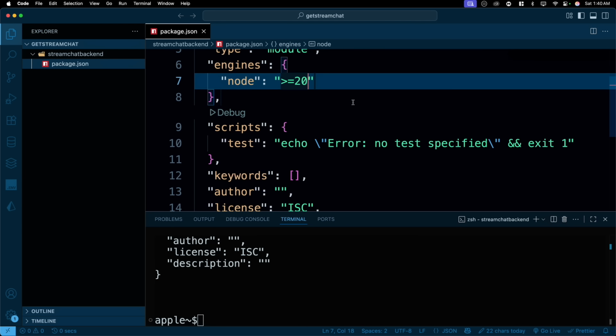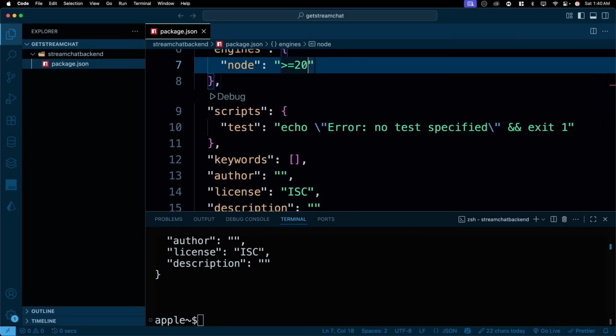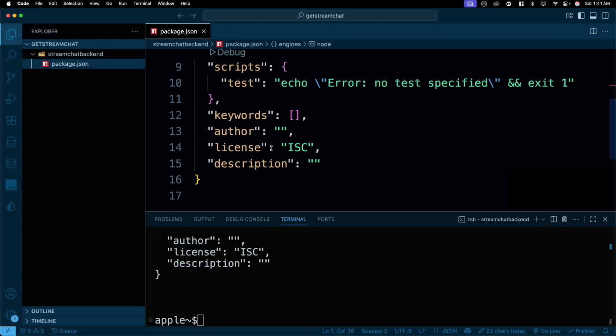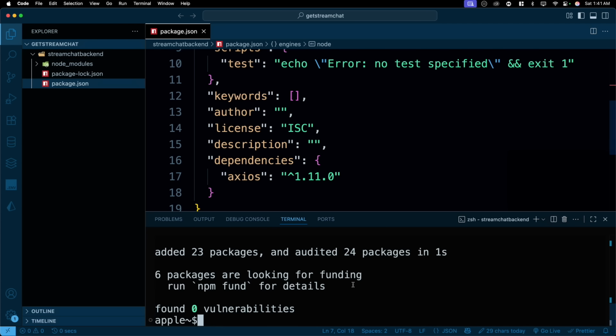And then we will have a few scripts as well. We will install a few utilities as well. First, let's go ahead and install them. This one is fine. Author, license is good. Let's install a few packages, and I want you to focus on the version itself. So first of all is going to be npm install axios, because we obviously want to make a few web requests. 1.11 is absolutely fine. Anything in the range of version 1.